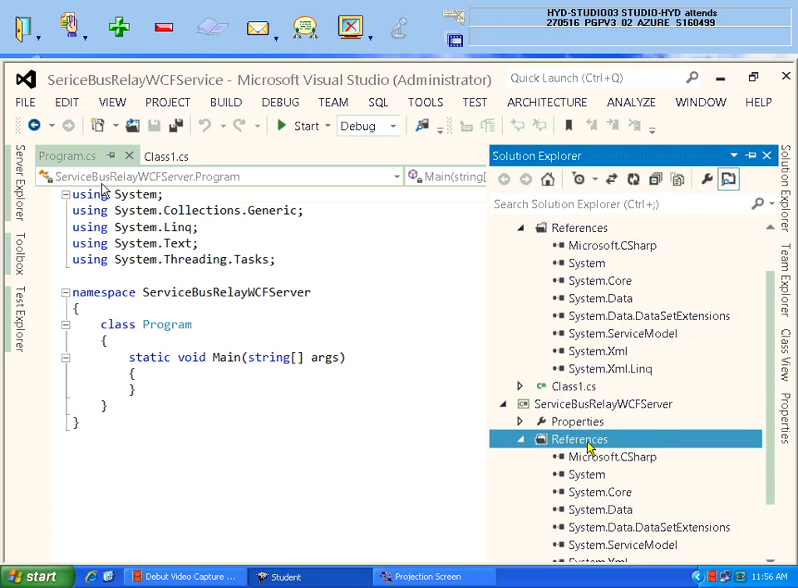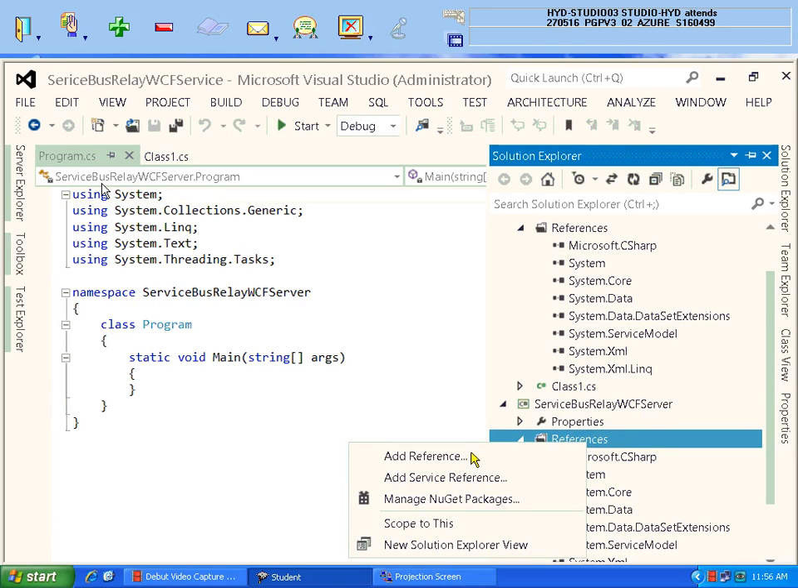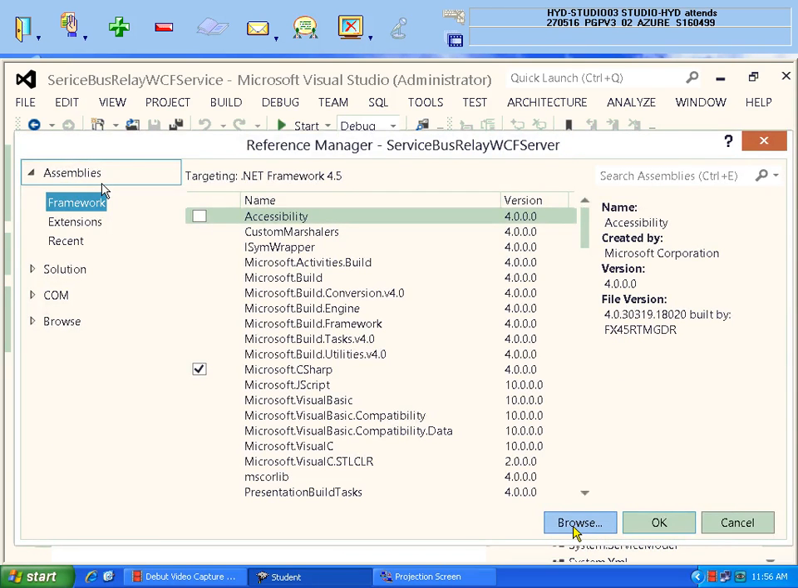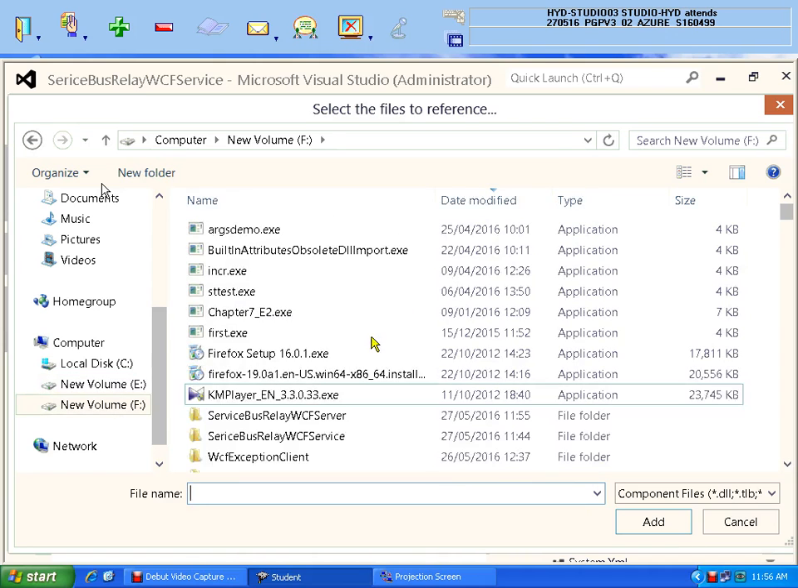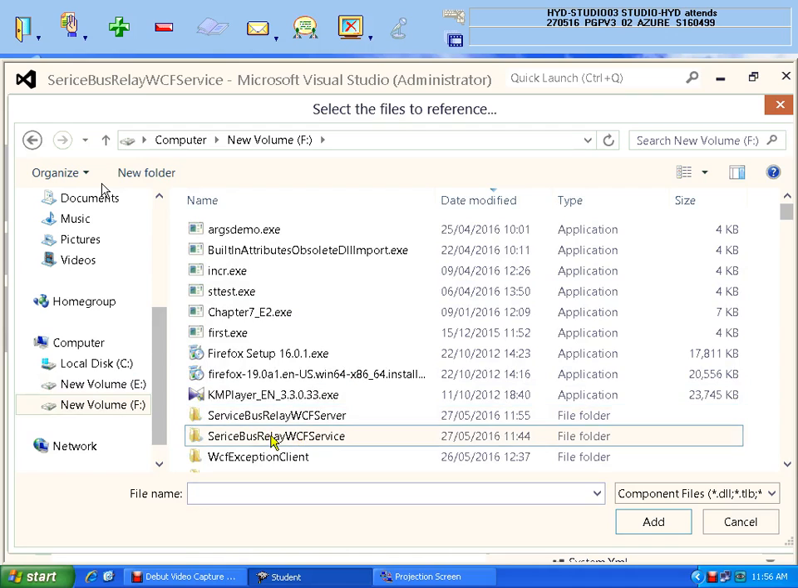So right click again on the references, add reference, and you need to click on the browse button because that is a DLL file which is in your required folder. Where is it? F drive. In the F drive, what is my folder name? See, service bus relay, not server, service.